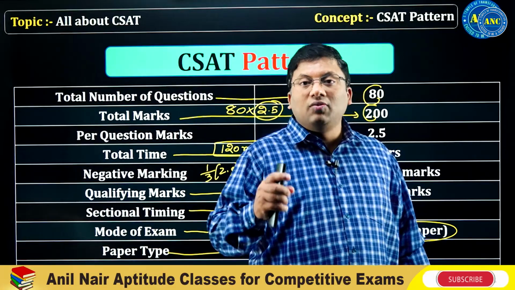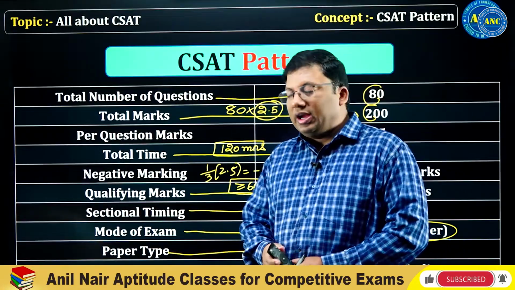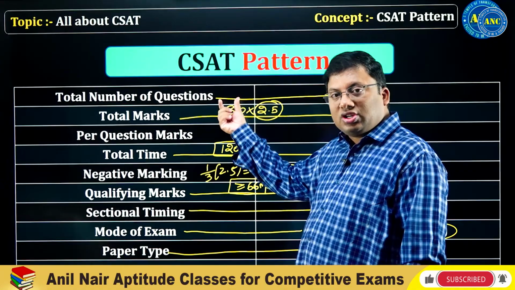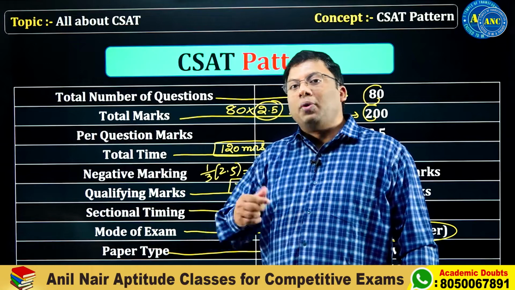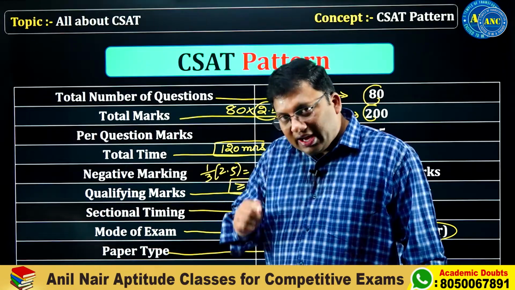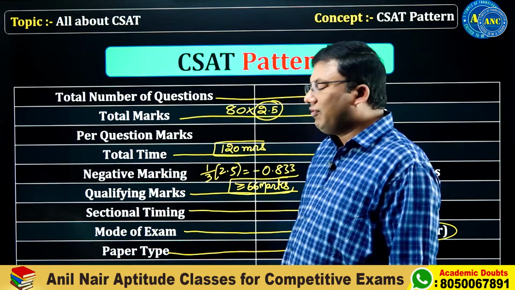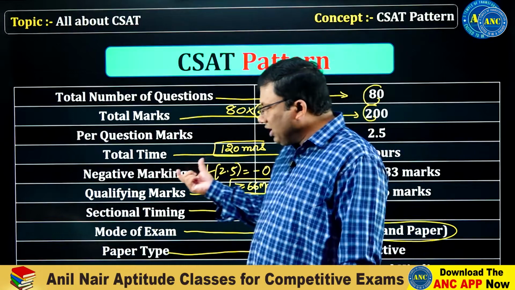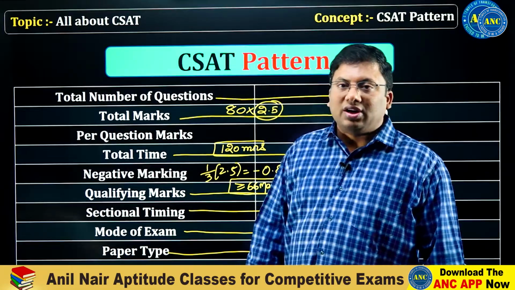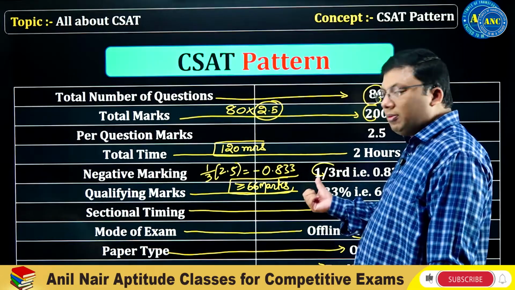The CSAT paper, which is also called the General Studies Paper 2, has a total of 80 questions. Total marks are 200, with each right answer carrying 2.5 marks. Is there any negative marking? Yes, it is one-third of 2.5, which is 0.83. A student is expected to get qualifying marks of a minimum of 33 percent of total marks.